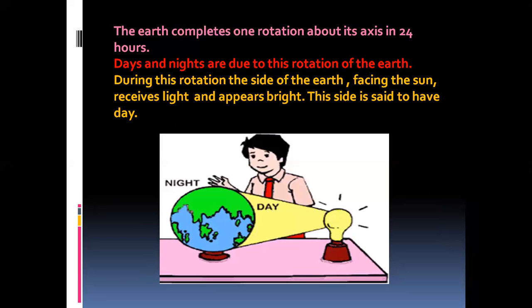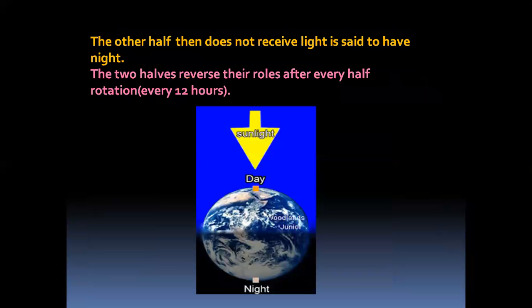Is it clear, children? The other half, which does not receive light, is said to have night. You can see the picture. The bright side is day, the other side is night. The two halves reverse their roles after every half rotation, that is, every 12 hours. Is it clear, children? Yes. You can see the picture.